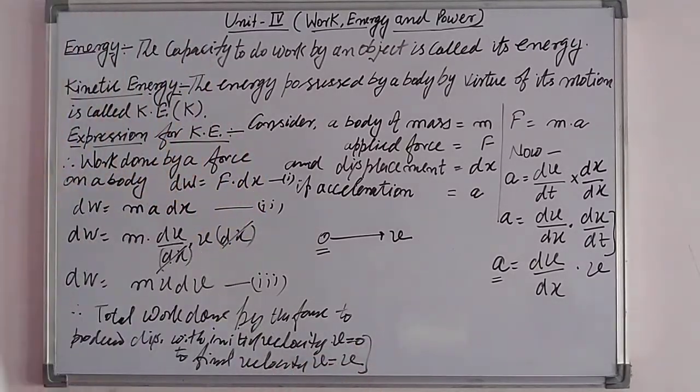So in this limit from v equal to 0 to v equal to v, we have to find the total work done by the force which produces the displacement in the body.